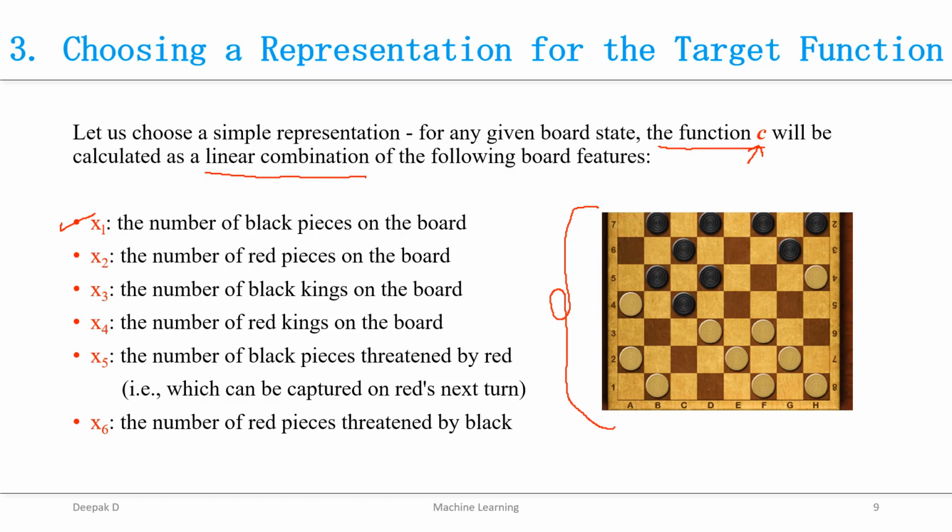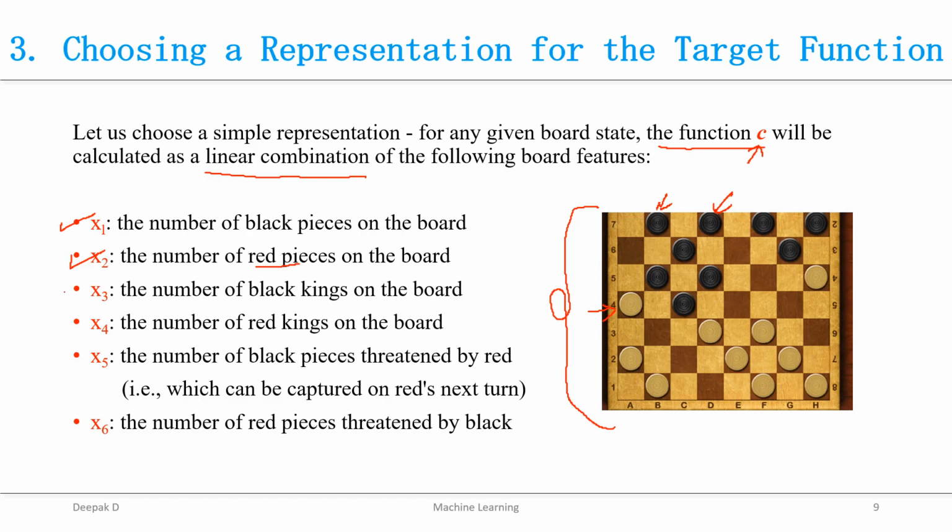This is an arbitrary board state. How many black pieces are there? This is denoted as x1. The next one is x2, how many red pieces are there on a particular board.